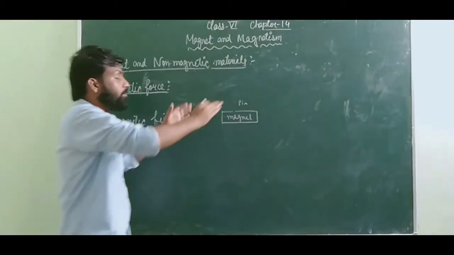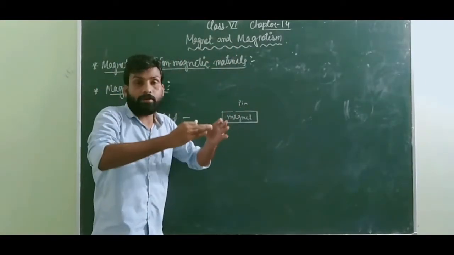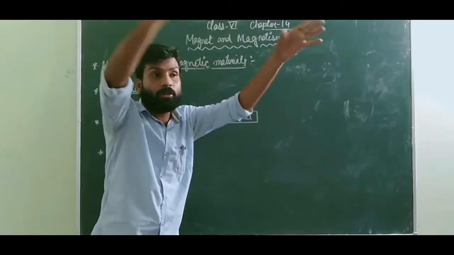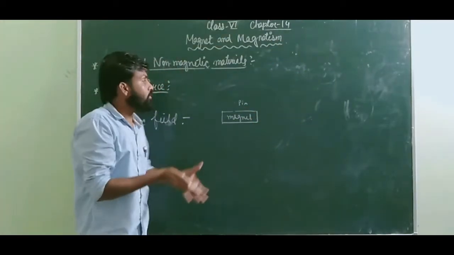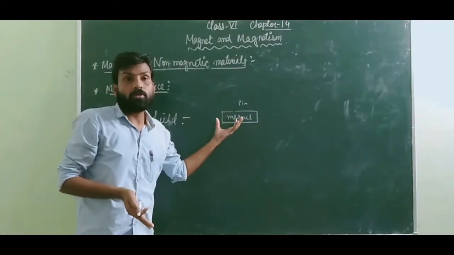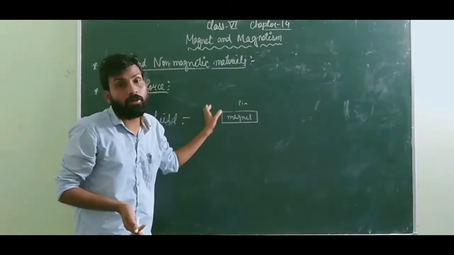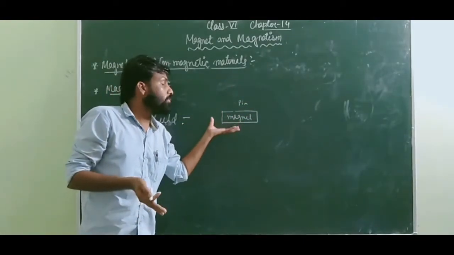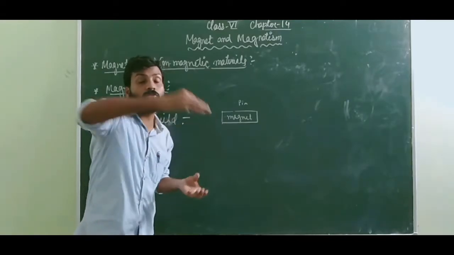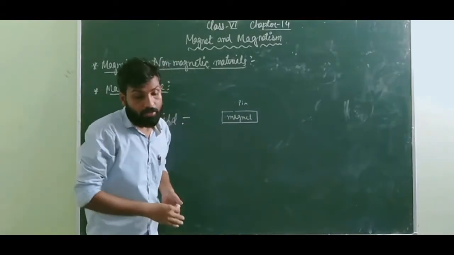If you take a big magnet, it can attract any other magnetic substance from a very far distance. If the magnet is quite small, its magnetic field is also going to be very small, so you will not be able to attract objects situated at far distances.